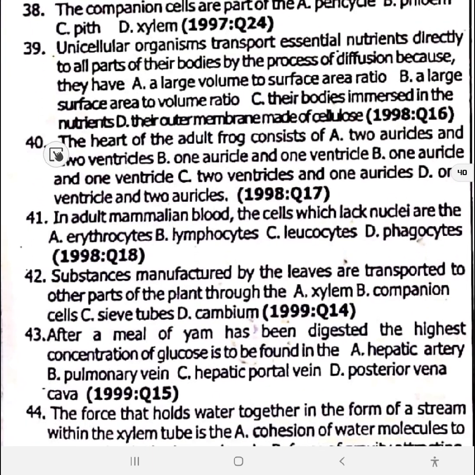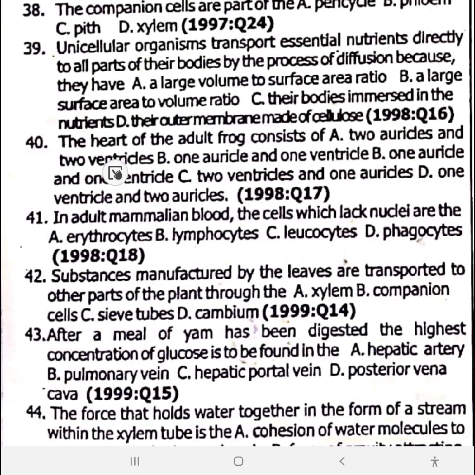40. The heart of the adult frog consists of... Let's write, guys, Pisces, which are fishes. They have one auricle and one ventricle. Next, amphibians, they have two auricles and one ventricle. Next, reptiles, they have two auricles and one partially divided ventricle. Lastly, birds and mammals, they have two auricles and two ventricles.